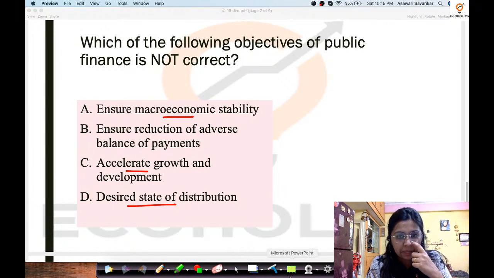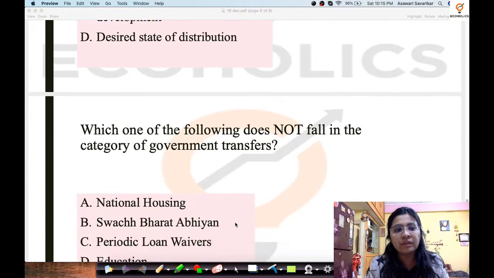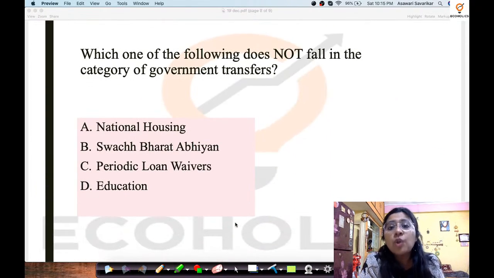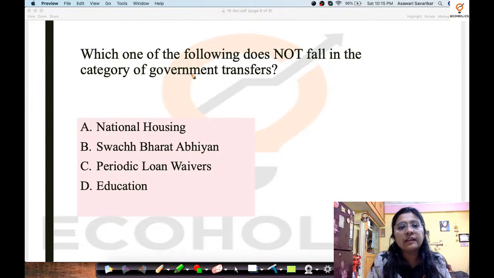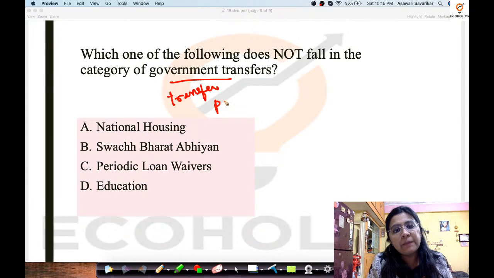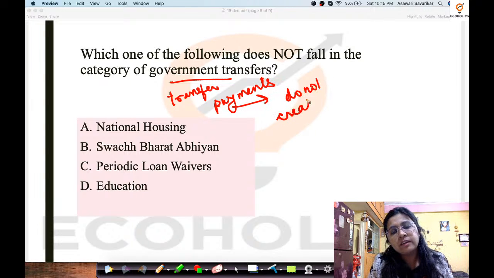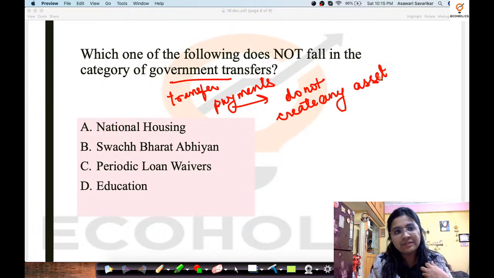Okay? Now, coming on to the next question. Which one of the following does not, again incorrect, which one of the following does not fall in the category of government transfers? Now we have recently learned that government transfers are transfer payments which do not create any asset.